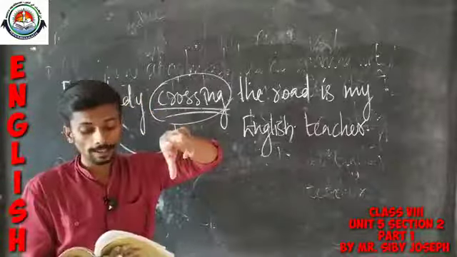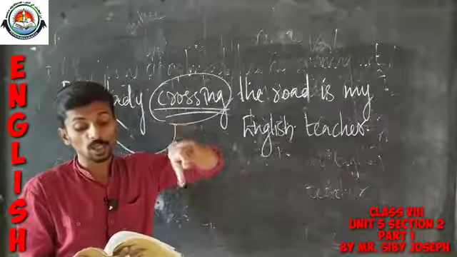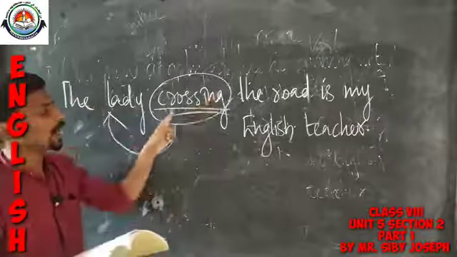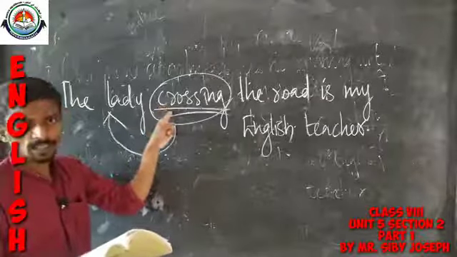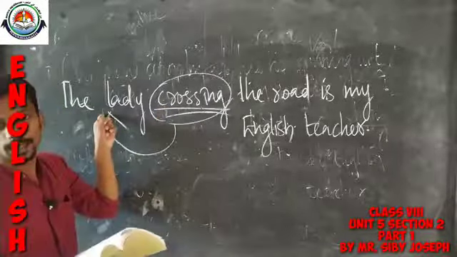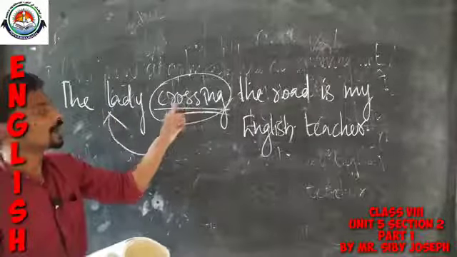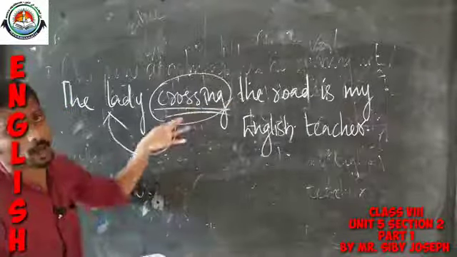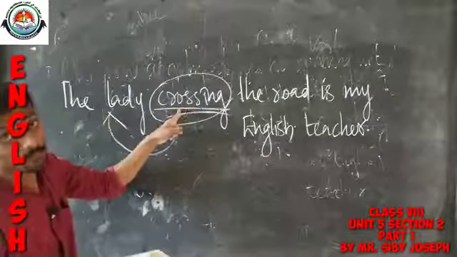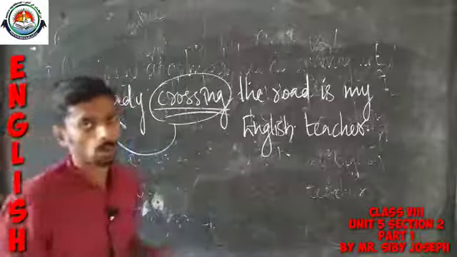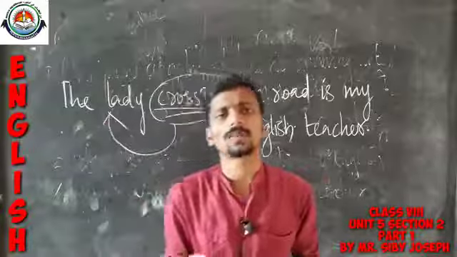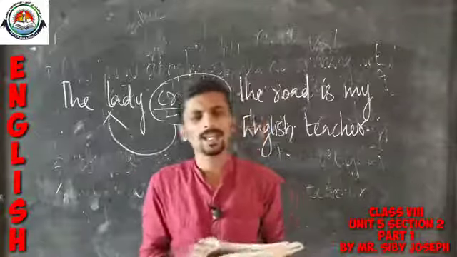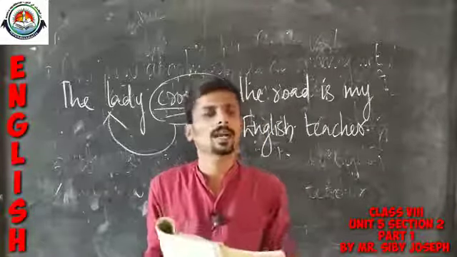And remember another thing: adjectival phrases usually follow the nouns they qualify. The place of the adjectival phrase or clause in a sentence will always be after the noun, because it is qualifying the noun. So it only occurs after the noun. These are the things you have to remember in using the present participle. These are some uses of the present participle.